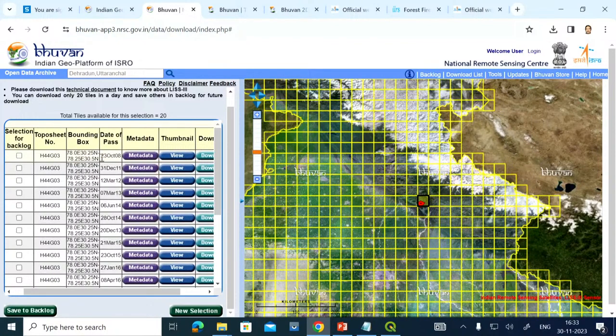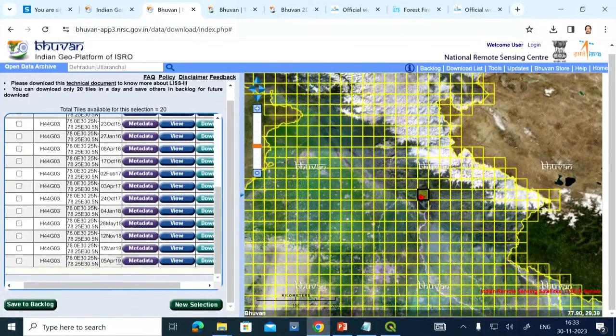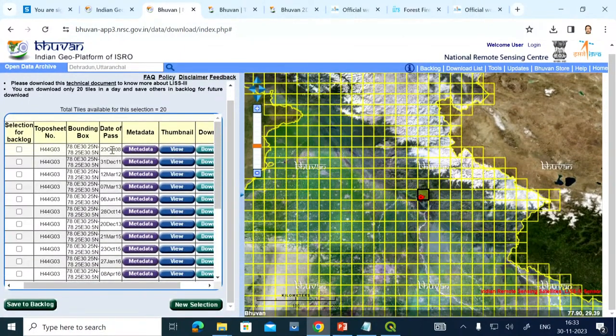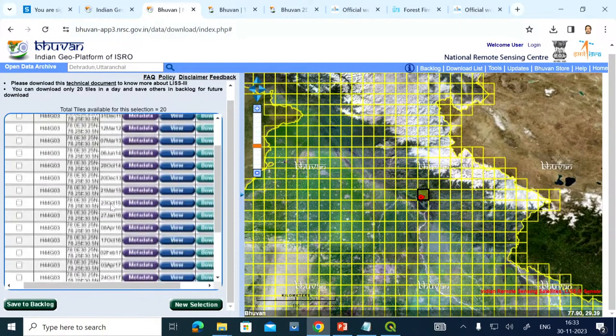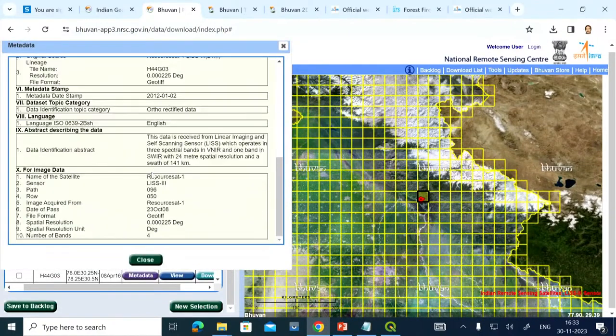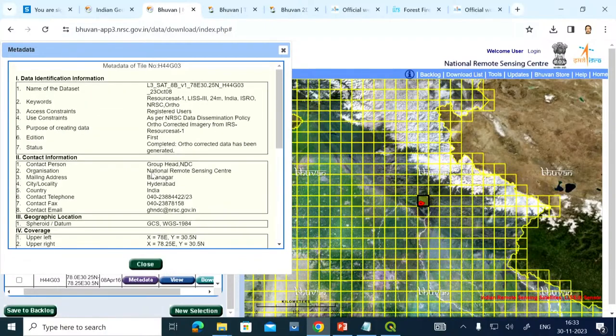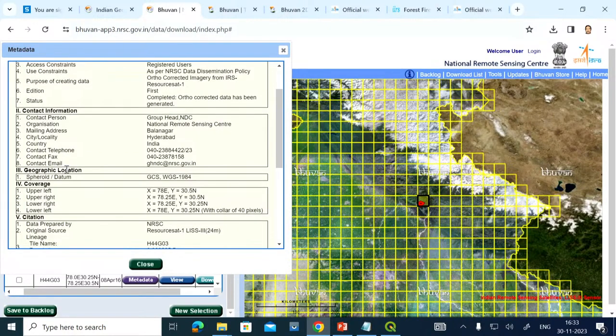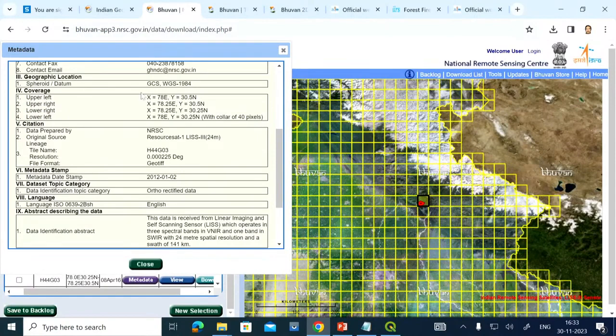The temporal data set is available from 2008 to 2019. Many seasons of data are available, from October, December, March. So in different years and different seasons data is available. Along with that we have metadata also over here. You can see around 20, 30 parameters which describe this data: the data identification information, the contact information, geographical location, coverage of the data, what is the extent of the data, citation, how to cite the data, and the metadata stamp, which gives the time of this data.